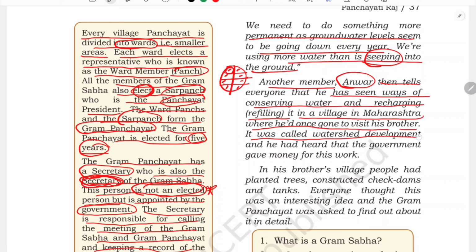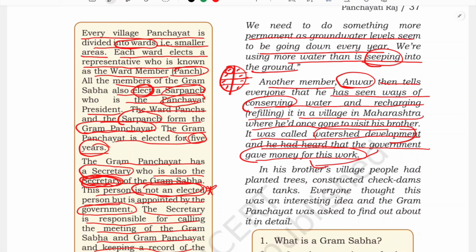It was called watershed development, and he had heard that the government gave money for this work. Here Anwar suggested that when he had visited his brother in one of the villages in Maharashtra, he had seen this recharging and refilling of water by conserving water, and that method is known as watershed development. For this purpose the government provides money, but there will be some process to get the money, isn't it?